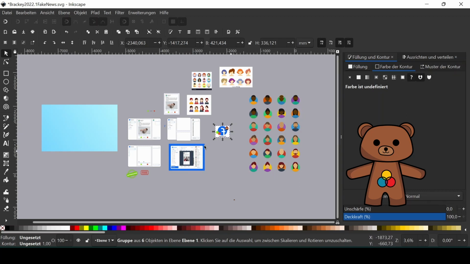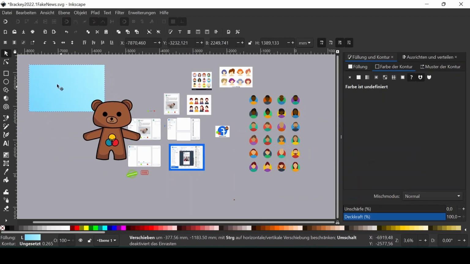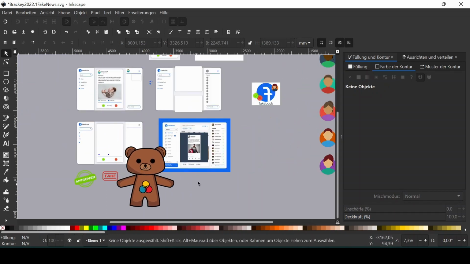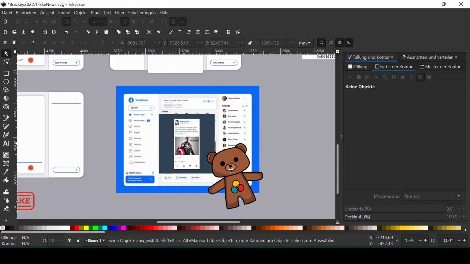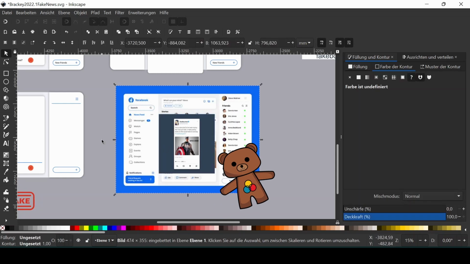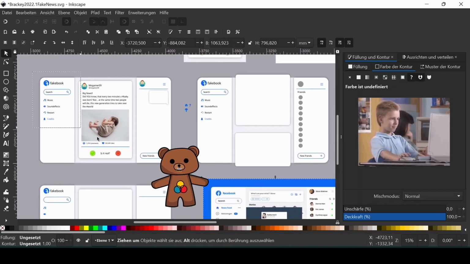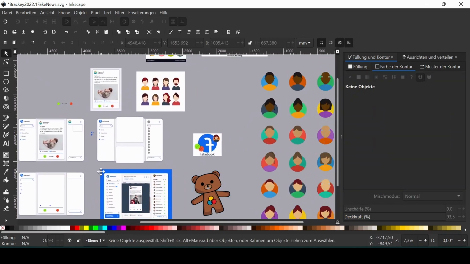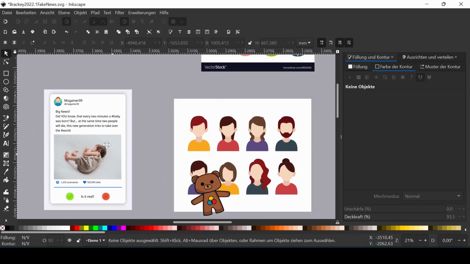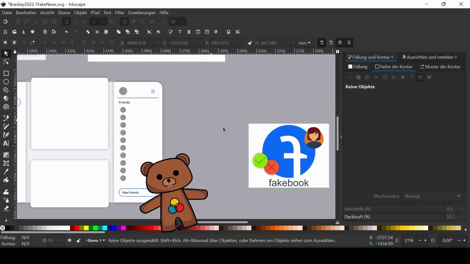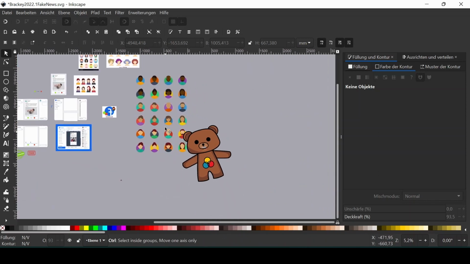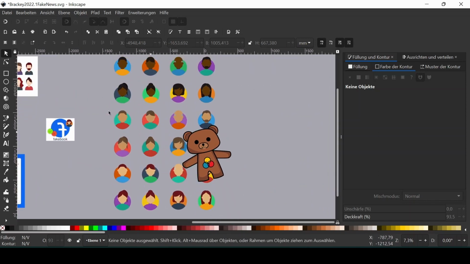Here you can see all that I did. First of all, background. Then I made the stamps approve and fake. Here's the layout. I went for a post from Twitter on a background from Facebook, and that's what it looked like in the end. Those two are some other designs that I had in mind that didn't work out that well. That's a post, and that's the thumbnail for the game on itch.io. Those here are the characters, or like the persons who post stuff in the game.